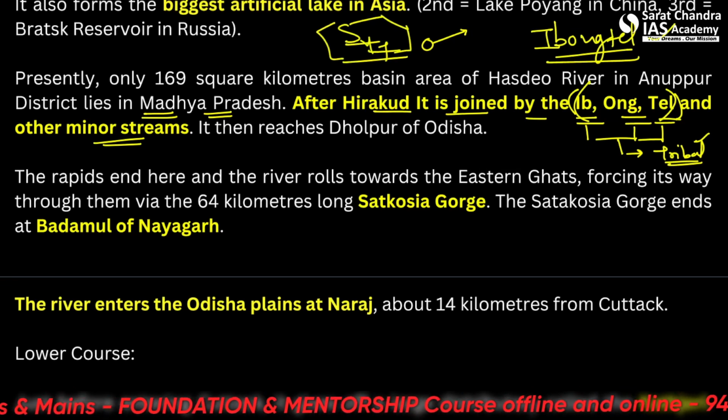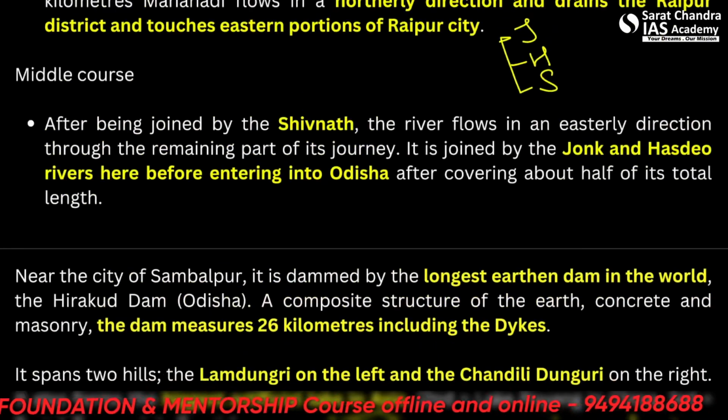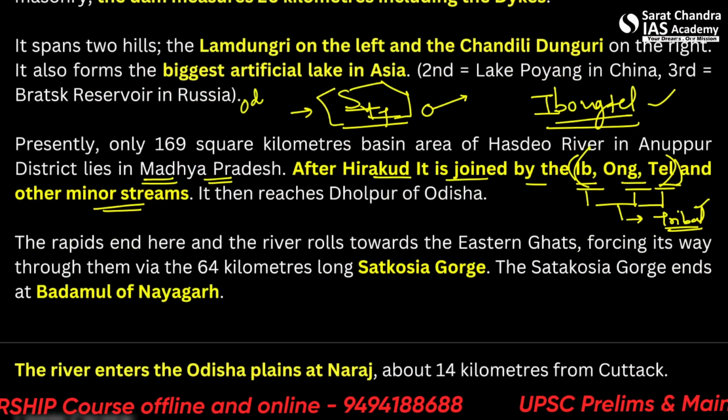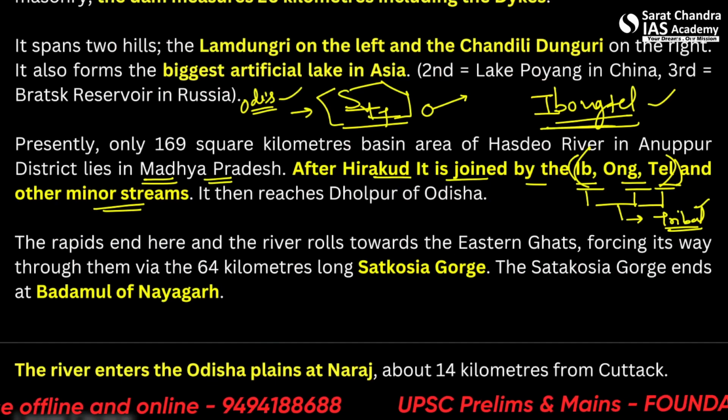Alright. So we remember SHJ before the Jonk and Hasdev, alright, and one more river which is the Shivnath. So these join the Mahanadi before it enters Odisha, and after entering Odisha it is Ib, Ong and Tel.